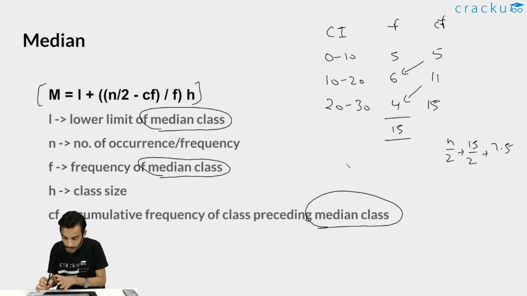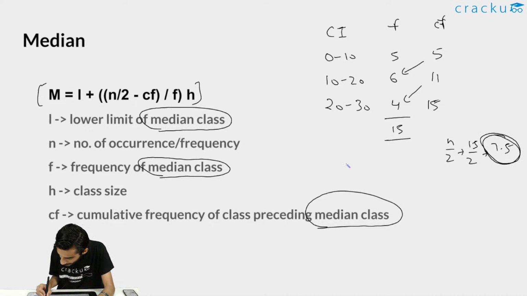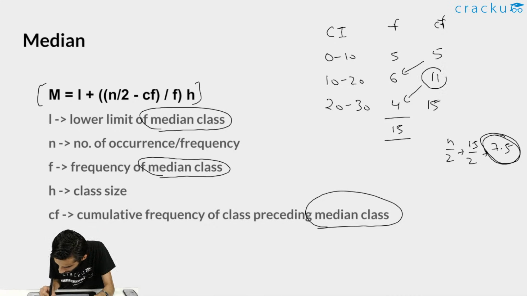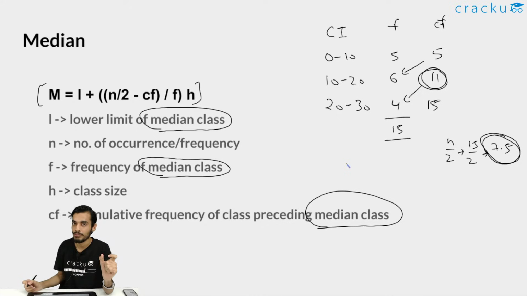Okay, so after you have done this, what you need to do is see the next value just after 7.5, that is n by 2. In the cumulative frequency, what is the value that is just larger than 7.5? In basic terms, look in the cumulative frequency for the next smallest value that is larger than 7.5. So 5 is smaller than 7.5, but 11 is greater than 7.5. So 11 is the just next value that is greater than 7.5, right?